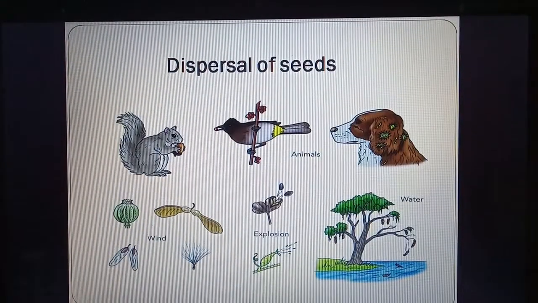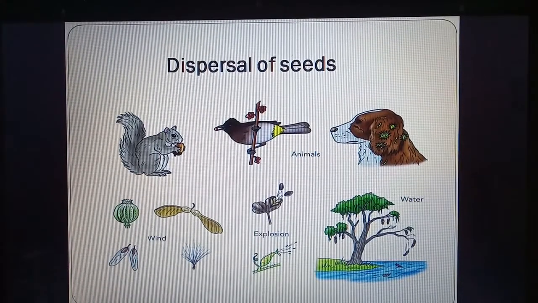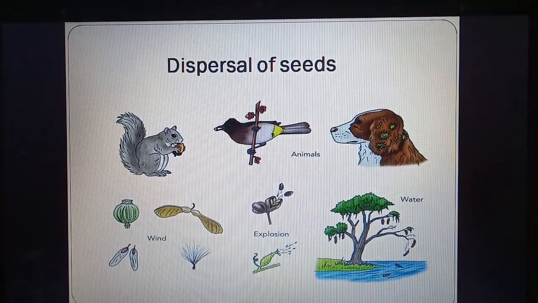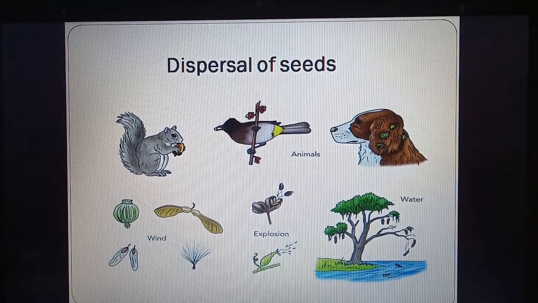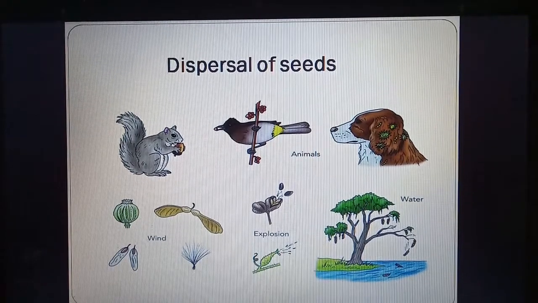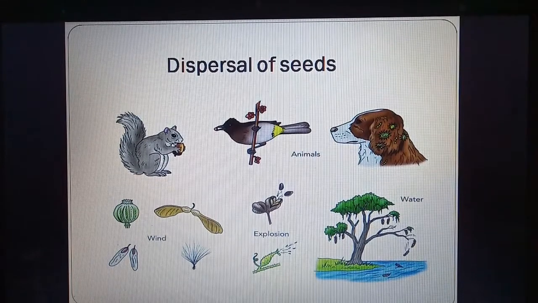Now these are the mechanisms for dispersal of seeds. We can see dispersal by animals. A squirrel feeds on fruits and the seeds are dispersed through the excreta. Birds also feed on fruits and the seeds are released through excreta wherever they go. In dogs we can see that the seeds are attached to the fur. By wind, we can see that plants have wings. In some plants explosion or bursting takes place on drying. And by water, the fruits are released in water, they break down and seeds are dispersed. So there are different mechanisms of transfer of seeds.